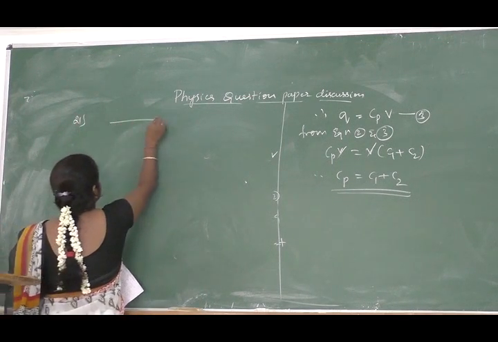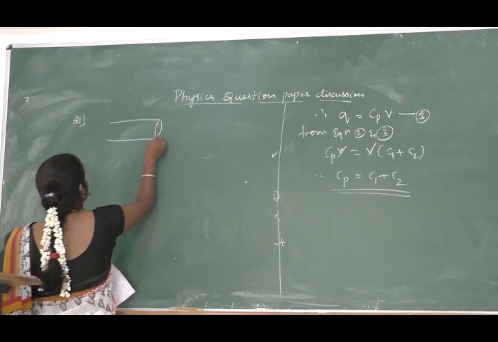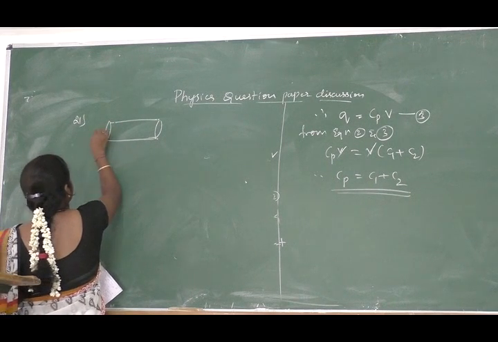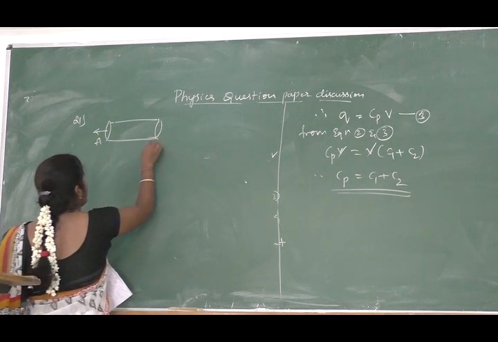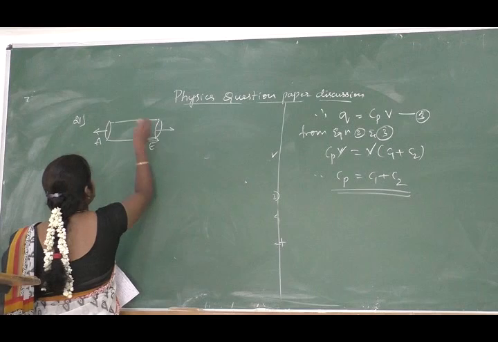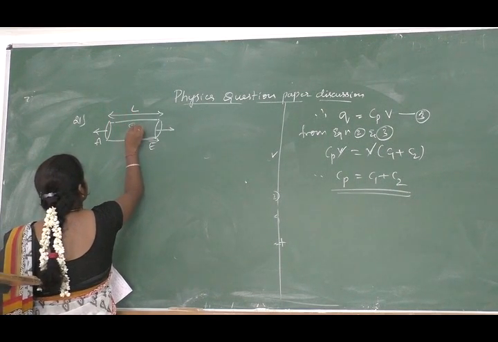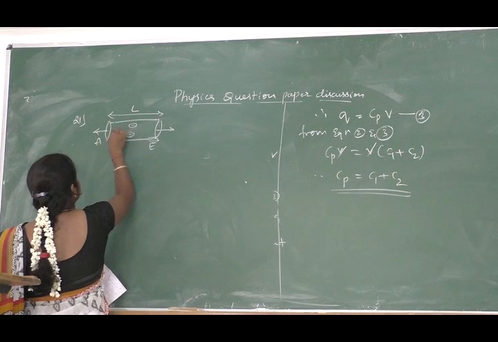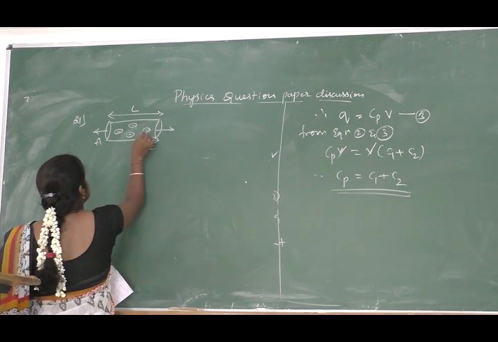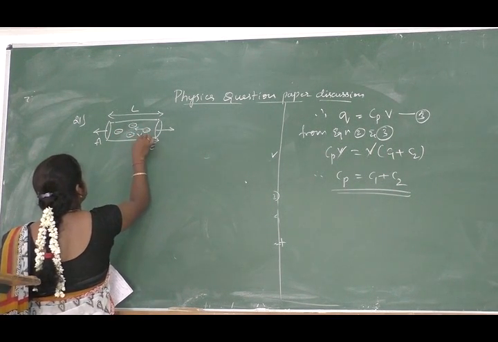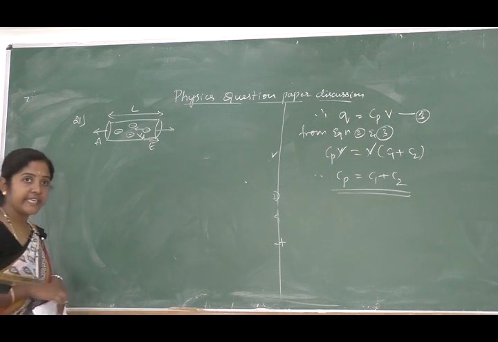So for that let us consider a conductor of area A and electric field E, which is having a length L. So in conductors there are electrons, free electrons. These electrons move with a drift velocity Vd, right?